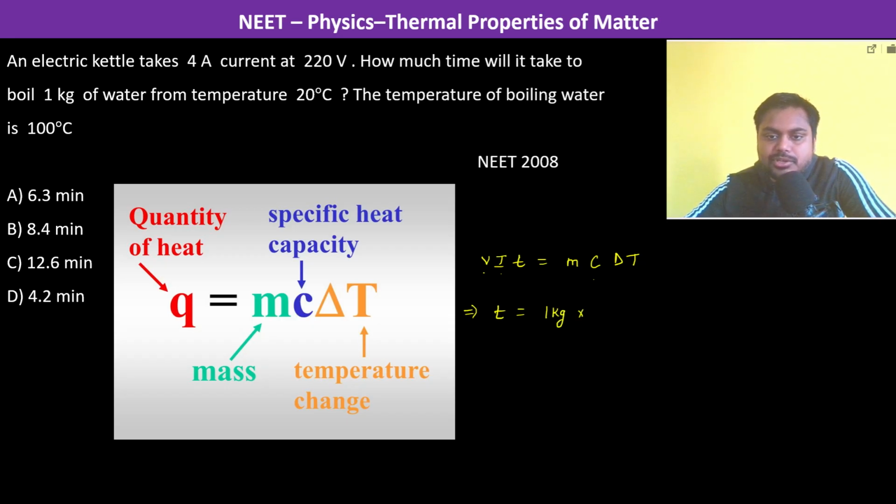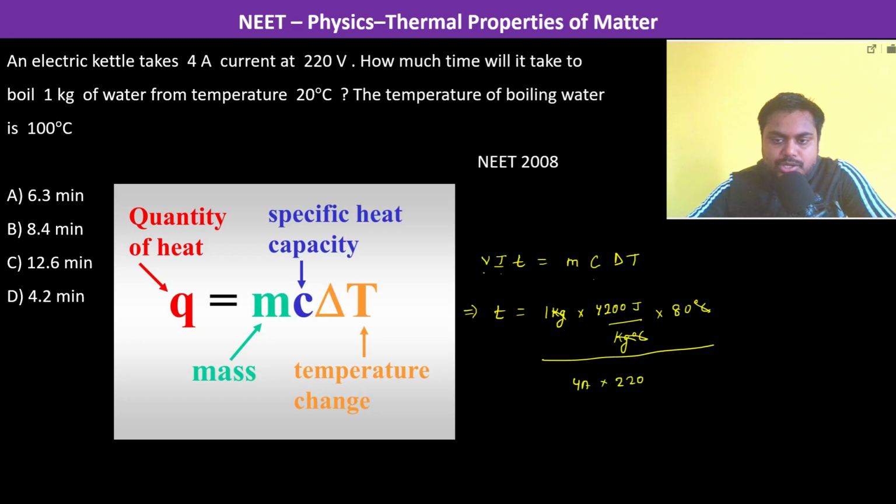Specific heat capacity of water is 4200 joule per kg degree centigrade, and the temperature change is 80 degrees centigrade, divided by V into I, which is 4 ampere into 220 volts. So this will be coming in seconds, so we divide by 60 to get the answer in minutes.